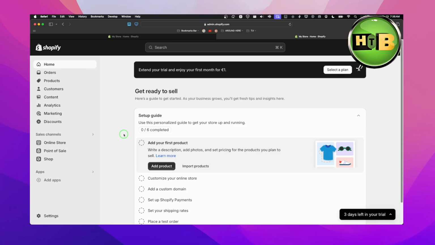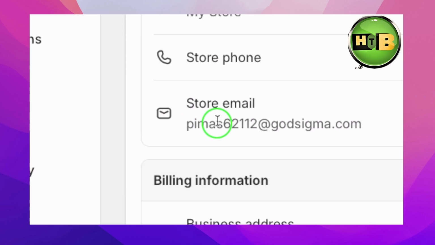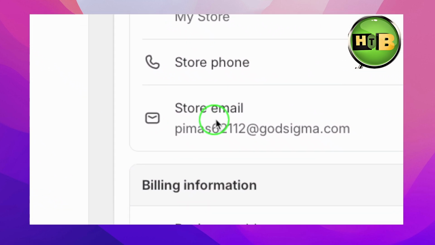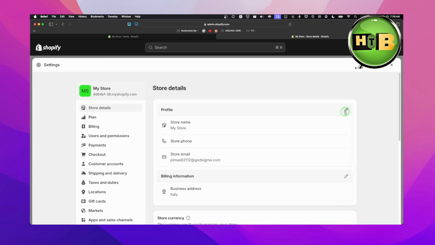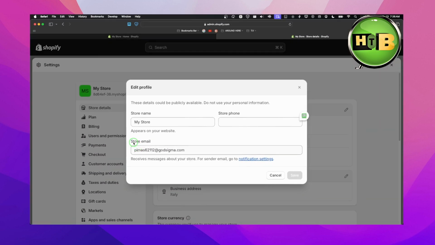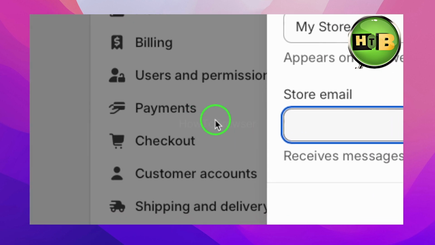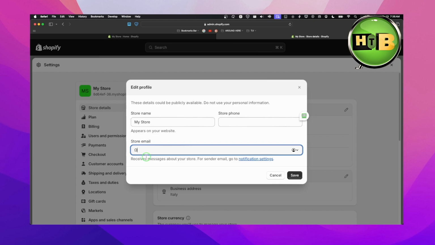Let's jump right into the video now without wasting a second, showing you how you can change your email. Now there are two ways. If you head over to settings here and click on change, here in store details you have store email. You can click on store email, click on this pencil icon, and then you can change it. If you are looking to change the store email, you're going to have to delete this one and add a new one. If that's what you're looking for, that's where you have to go: settings, store details, email, and change the email from here.